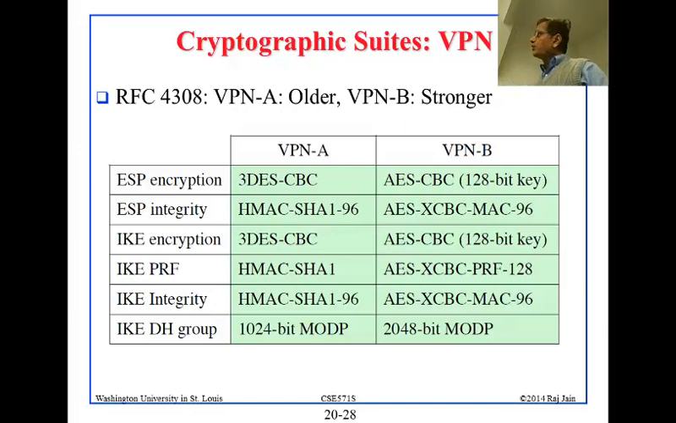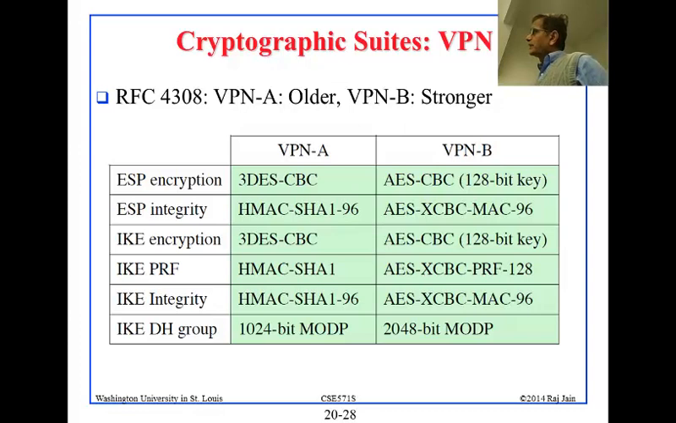Now there are two different kinds of suites. We saw those proposals, right? So there are two different sets: VPN A, which is the older version, and VPN B, which is the newer version. The older version allowed 3DES, the newer version does not allow 3DES. Only AES, everything is AES based.